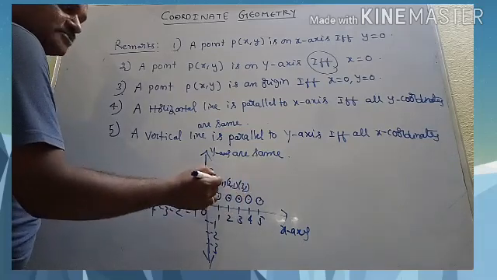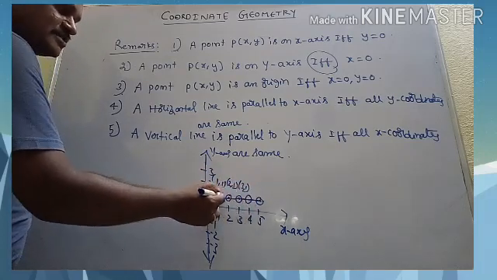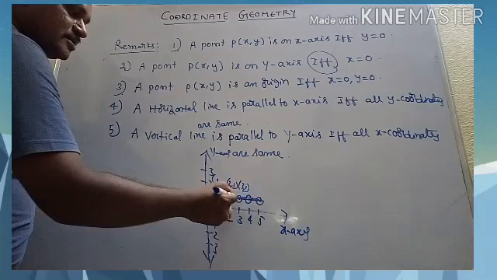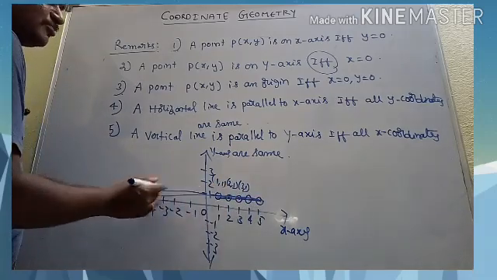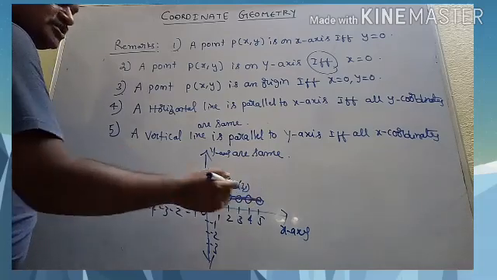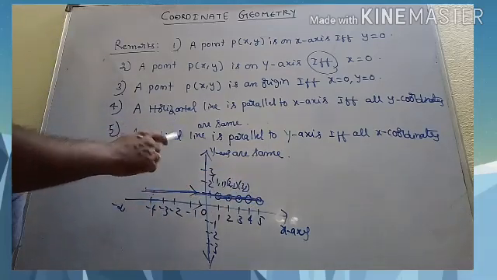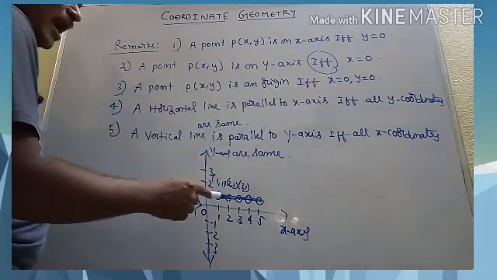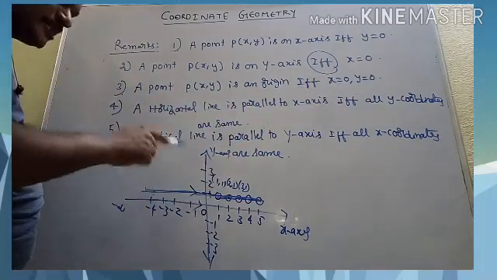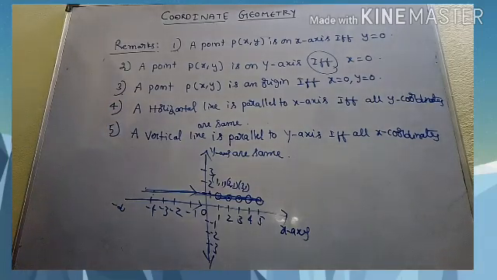All these points have y coordinate 1. You observe that means the same height. When you join all these points like this, you are going to get a horizontal line which is parallel to the x-axis. A line is parallel to the x-axis if and only if all of its y coordinates are the same. That is the fourth remark.